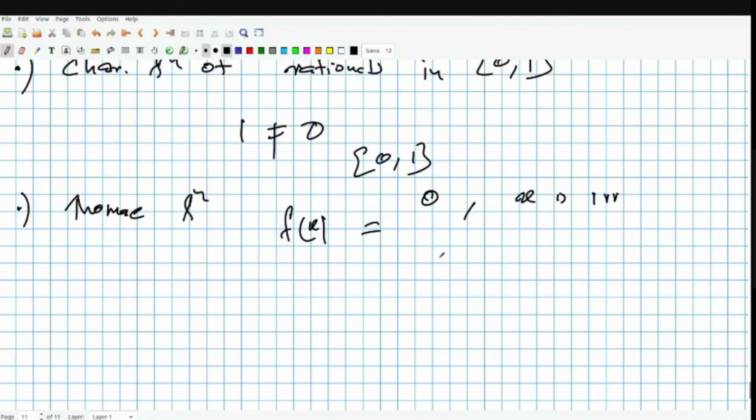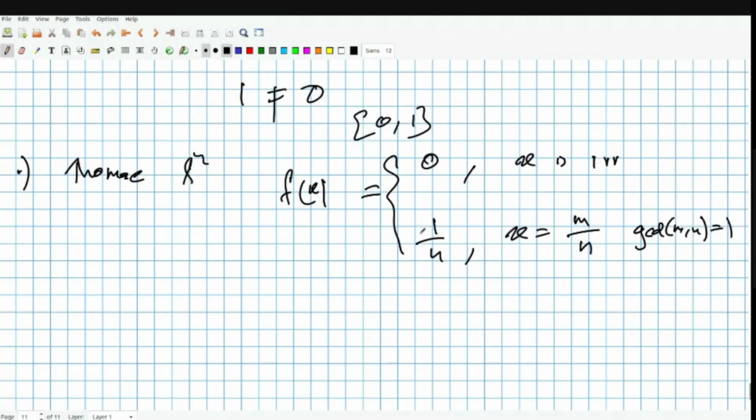And f of x is defined as 1 by n if x can be written as m by n in lowest form, with m, n having GCD of m comma n equal to 1. If you look at this function, you can see that it is actually discontinuous at every rational point. Why?